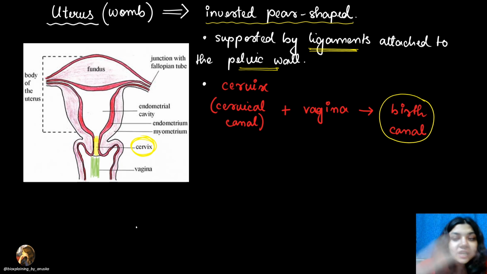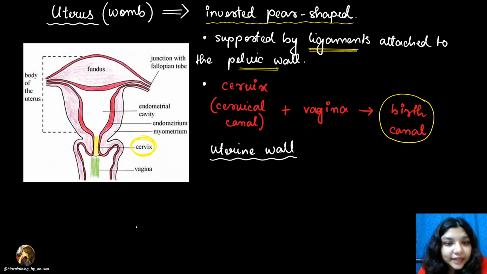The cervical canal and vagina, both of them together, will form the passage for the movement of the child from the uterus to outside during childbirth. So that entire passage, the cervical canal and vagina together, we call the birth canal. Clear? Next, what is it?